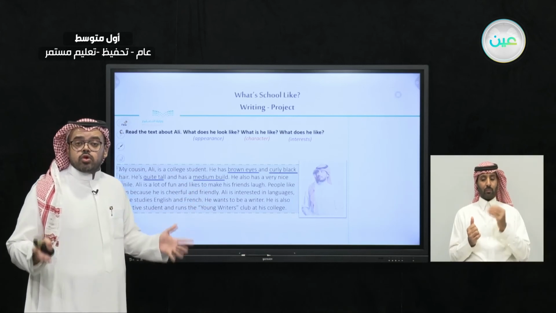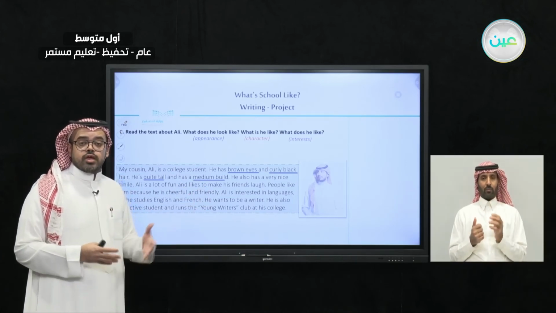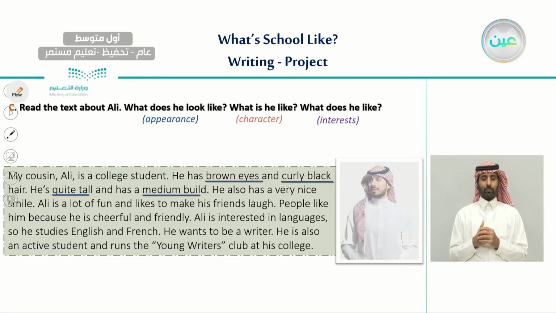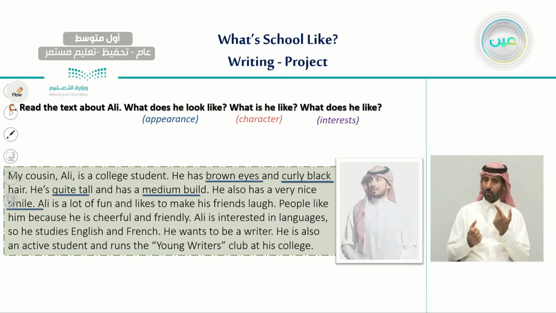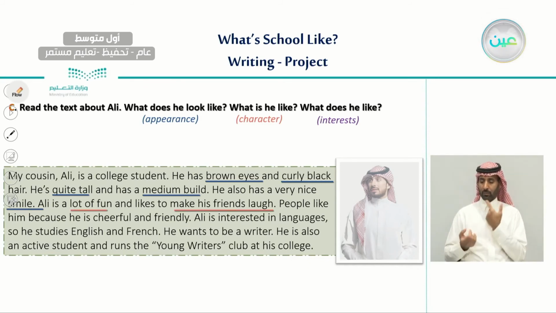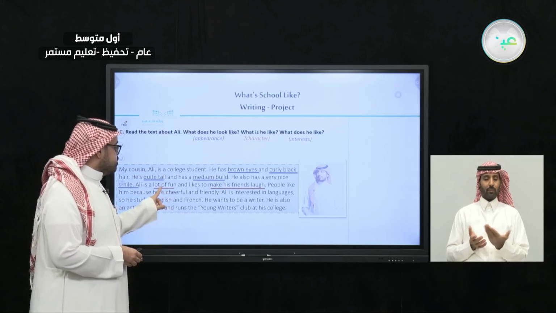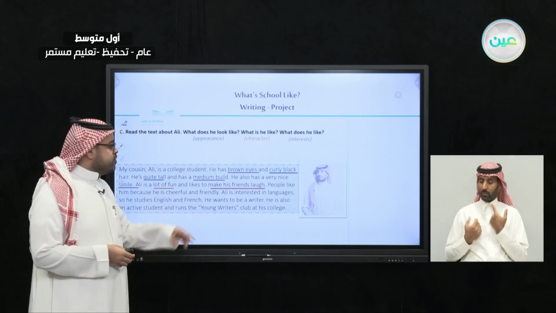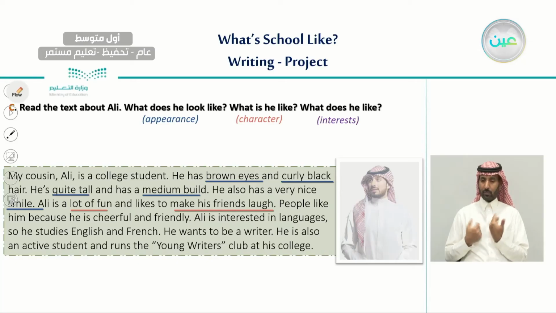Now let's look for the answers of the second one. The second question, character. So what is he like? From the text, he is a lot of fun, and also he likes to make his friends laugh. So this is about his character. He is a lot of fun, he makes people laugh, and also makes his friends laugh.